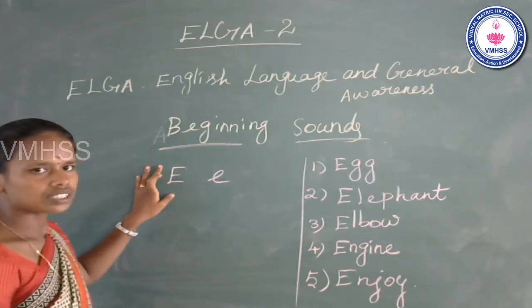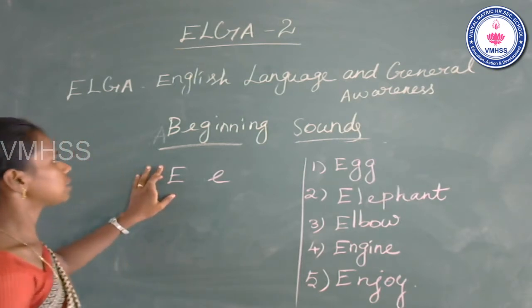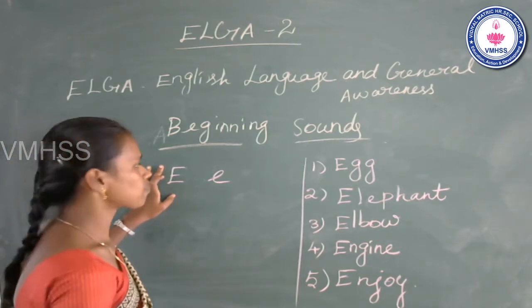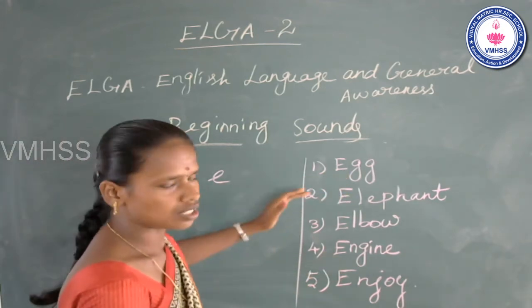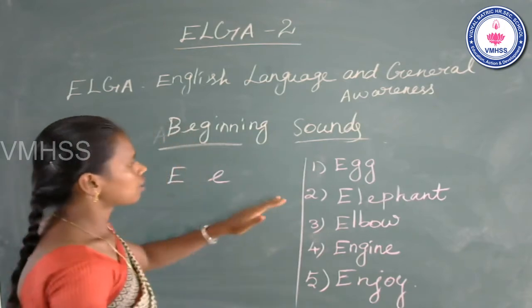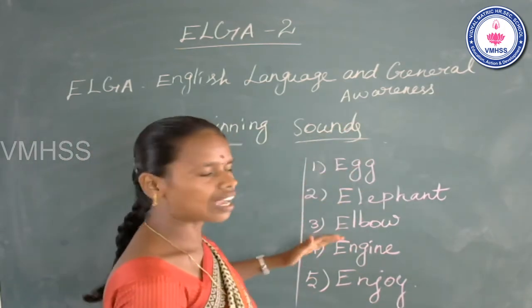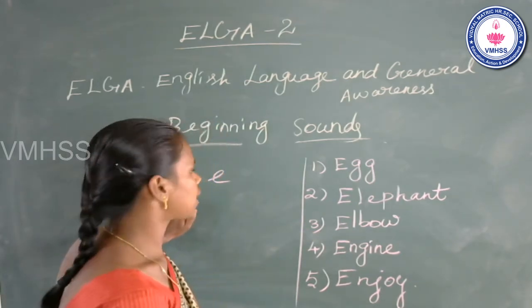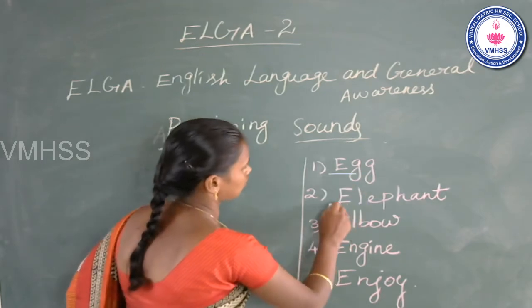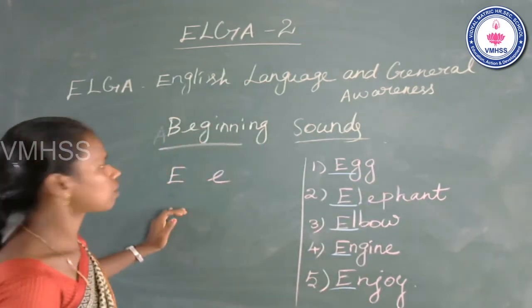The sound of the letter E. Okay. Now move on to the words. See the first word. These words have the beginning sound E.